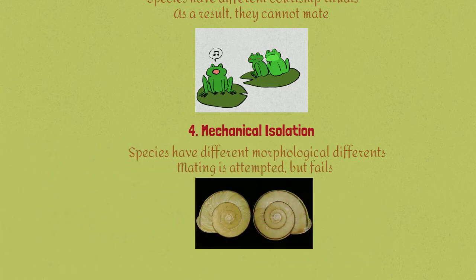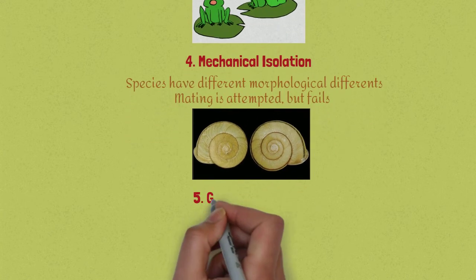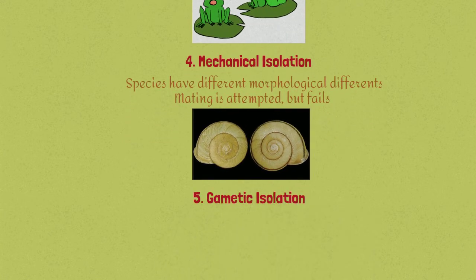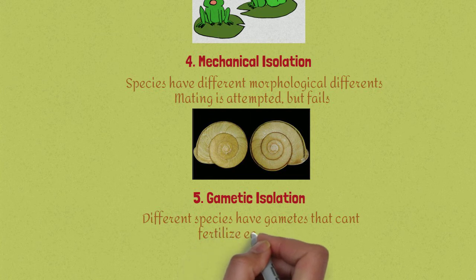The last type of prezygotic barrier is gametic isolation. In gametic isolation, different species have gametes that cannot fertilize with each other. As a result, they cannot be considered the same species.